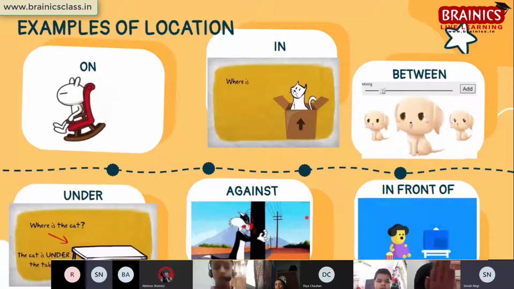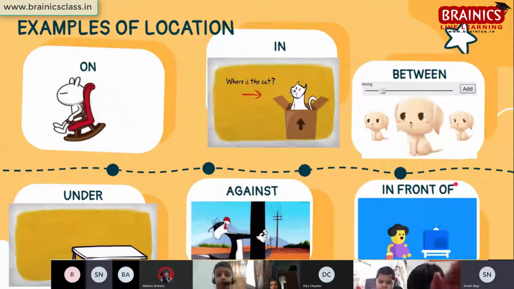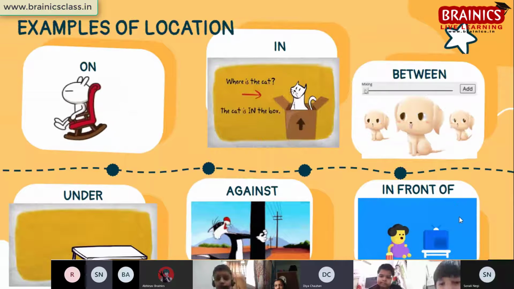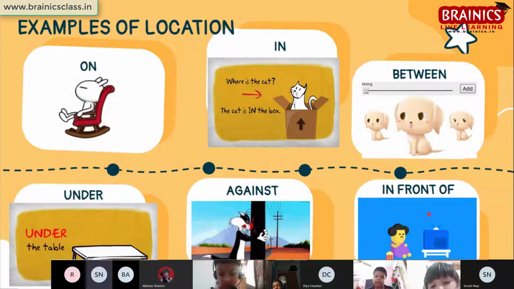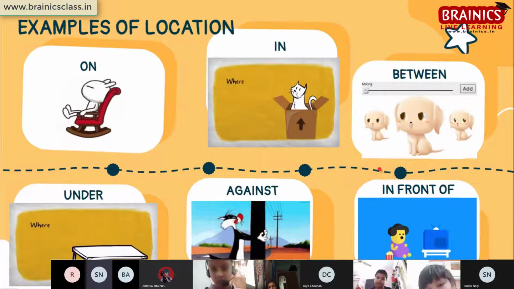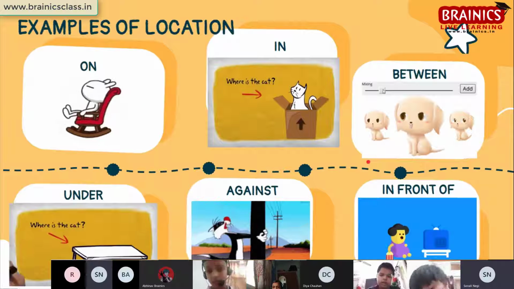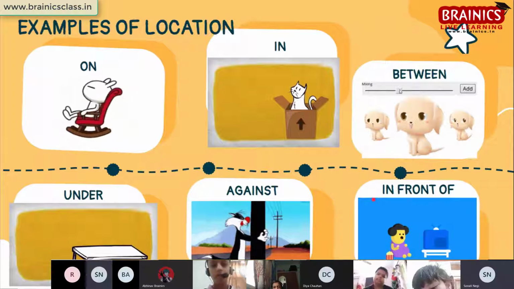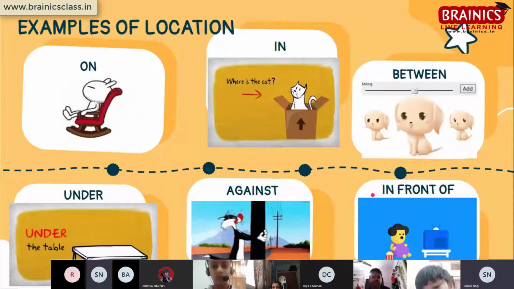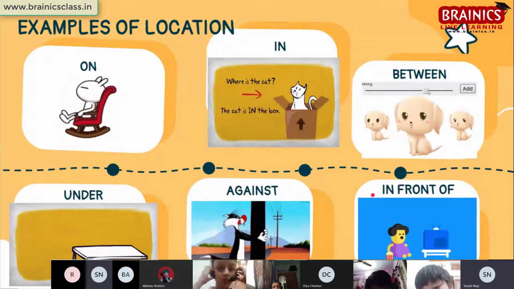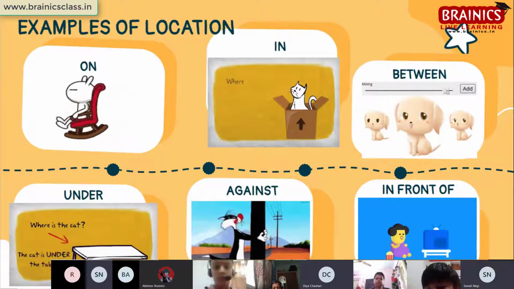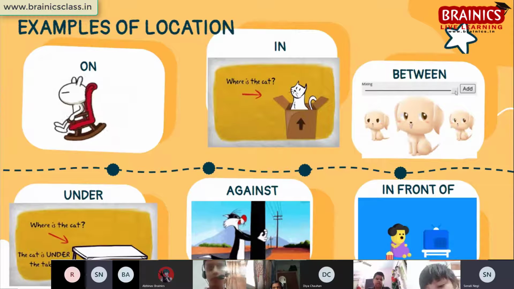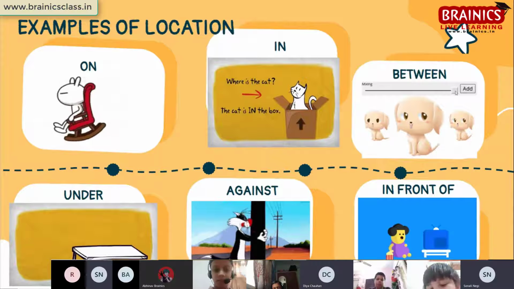Okay, last one, Sanib. What do you see here, Sanib? The TV is in front of that person, or the girl. Or we can say the girl child is sitting in front of the TV. Yes, Ayan. The girl is sitting in front of the TV. In front of the TV. Yes, very good, everyone. Okay, now let's see.